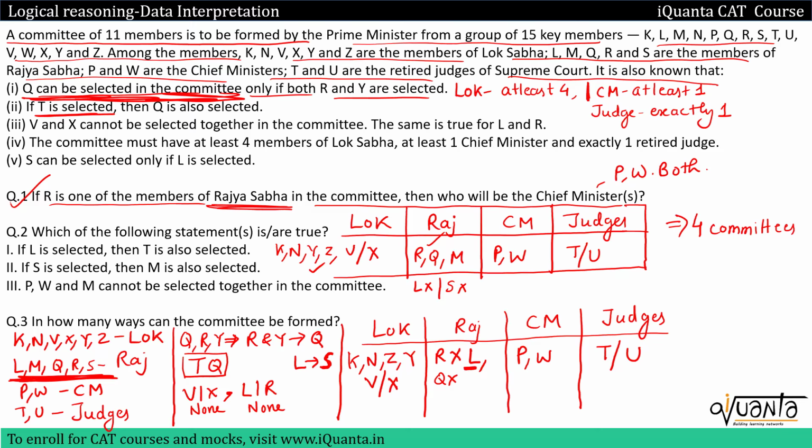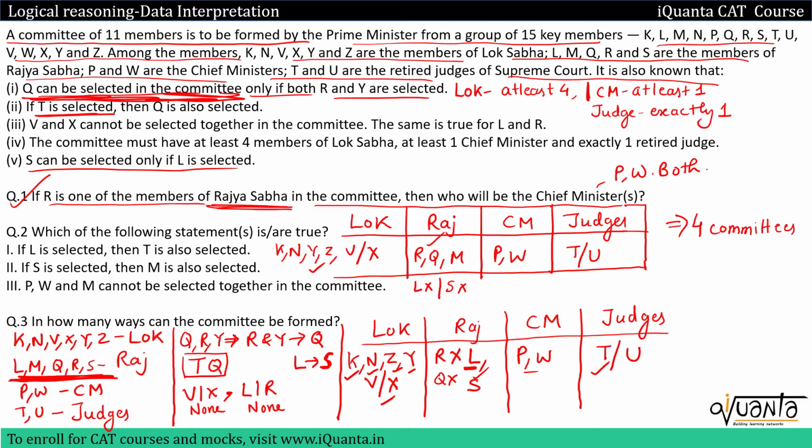Now so far how many have we selected? 1, 2, 3, 4, 5 in Lok Sabha, 1 in Rajya Sabha, 6, 2 from CM, how many? 8, and one of the judges, 9. We need 2 more people. So those 2 people will definitely be from Rajya Sabha. See, in Rajya Sabha what else can we include? We know that if L is included, S will be there because S can be selected only if L is selected. So we'll have S as well.